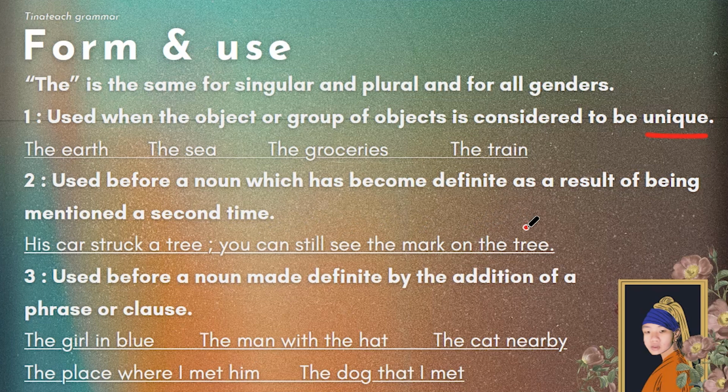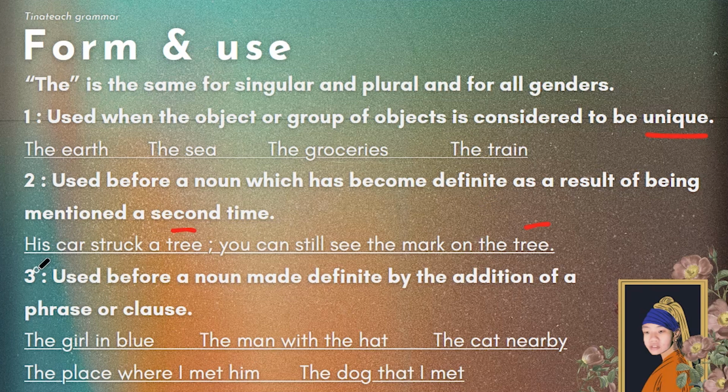Okay? As you can see, the word tree is repeated two times, and the second time it is repeated, you add the. Okay, if you practice listening a lot, you can hear this sort of structure gets repeated often. People don't say his car struck a tree, you can still see mark on tree. Okay, that doesn't sound right.